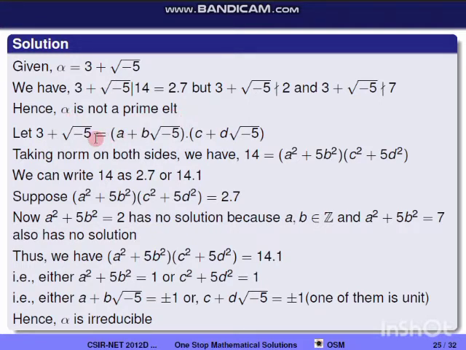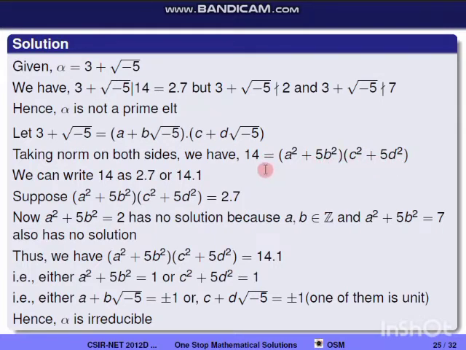So second, I am showing whether alpha is irreducible or not. So let 3 plus square root of minus 5 be equal to a plus b square root of minus 5 into c plus d square root of minus 5. If I show either a plus b square root of minus 5 or c plus d square root of minus 5 is a unit, then this alpha is going to be irreducible. So now I am taking the norm on both sides. So we'll get 14 is equal to a squared plus 5b squared into c squared plus 5d squared.